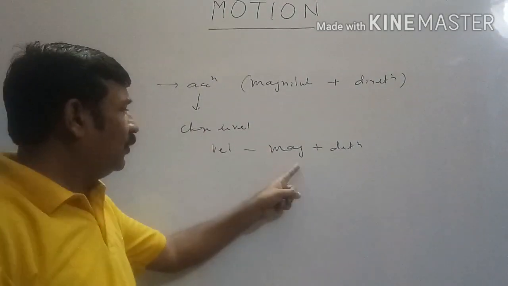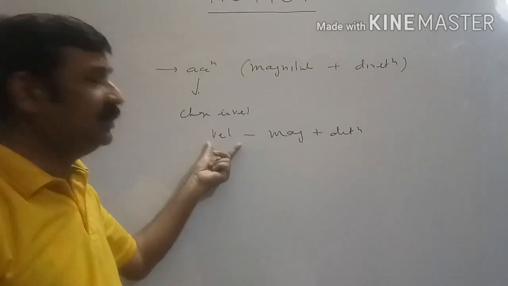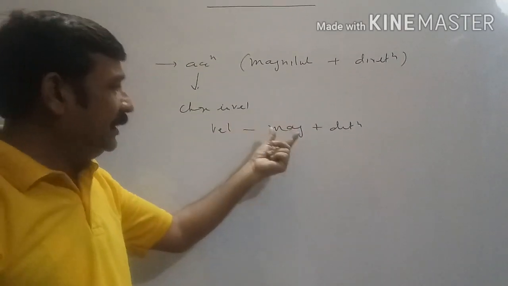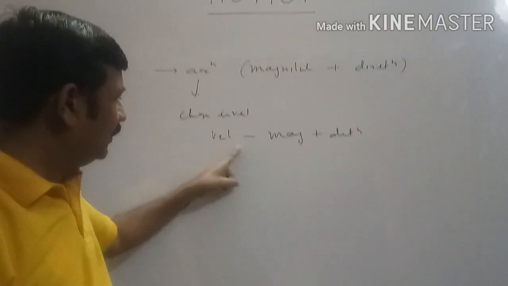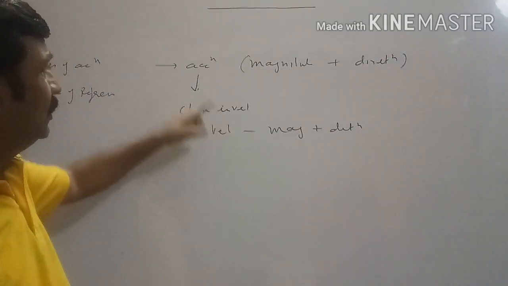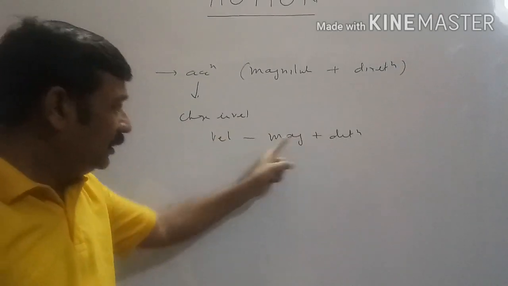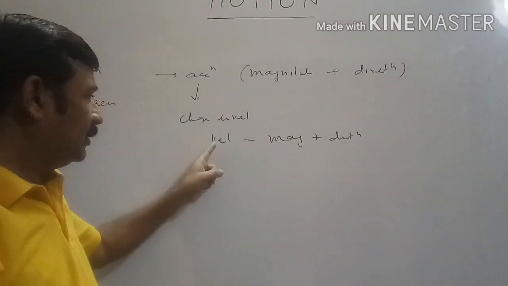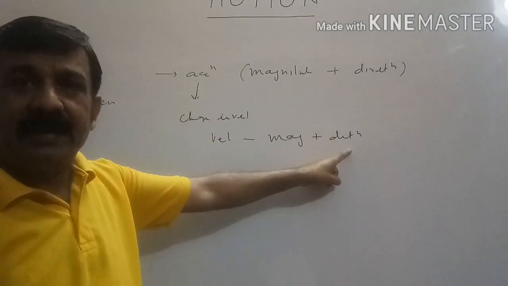If magnitude of velocity is changing, direction not changing, we will say that velocity is changing. If magnitude of velocity is not changing, only direction is changing, then also we will say that velocity is changing. And since change in velocity is responsible for the acceleration, velocity can change because of magnitude as well as because of direction.